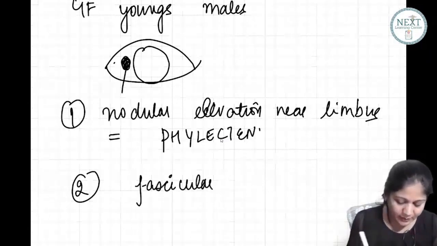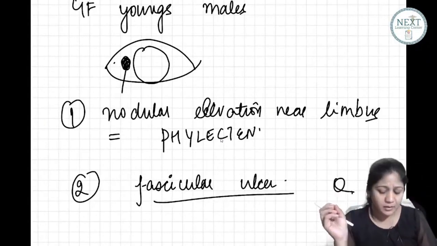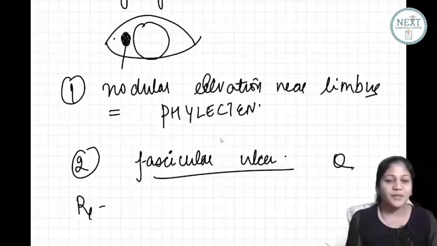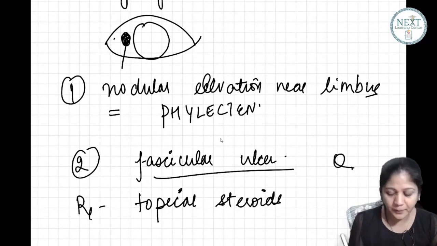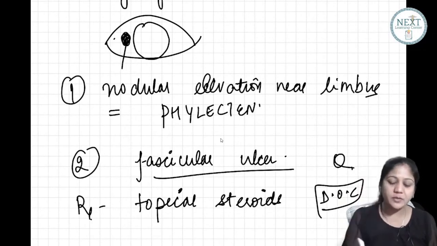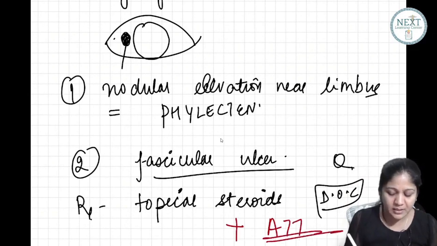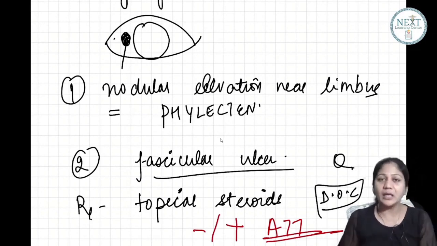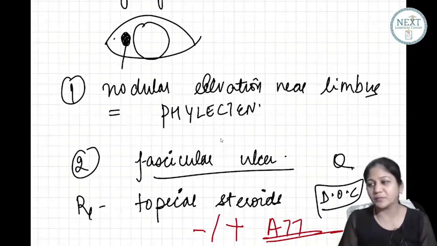So this is a different ulcer, a fascicular ulcer. Please remember the name itself is a question. Fascicular ulcer is an ulcer which is seen in phlyctenular conjunctivitis. Now, how are you going to treat? The treatment is very simple. You have to give topical steroids. These are the drug of choice. A short course of topical steroids will help. But definitely if the patient also has tuberculosis, you must give ATT as well. Clear? Yes Doctor Priyam, absolutely correct.